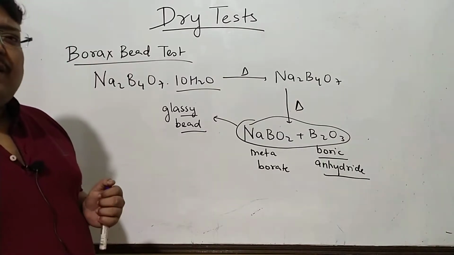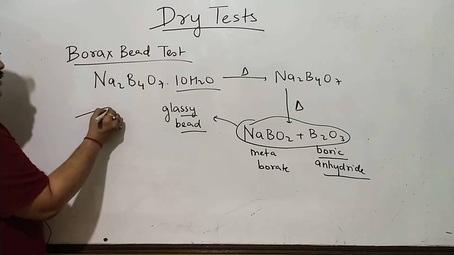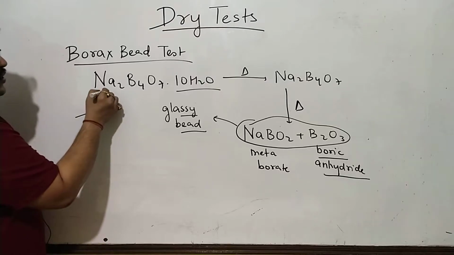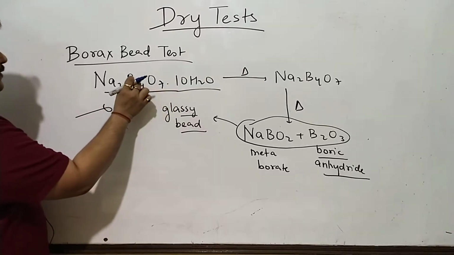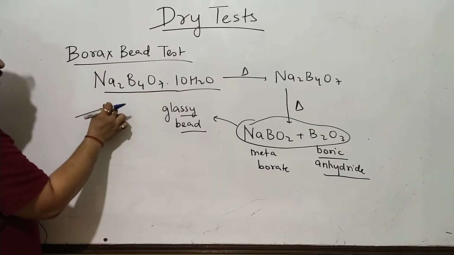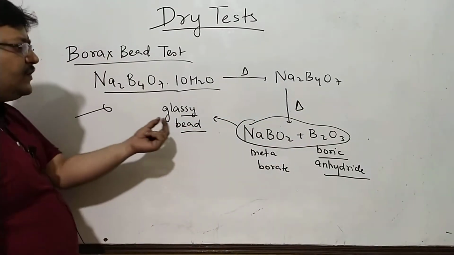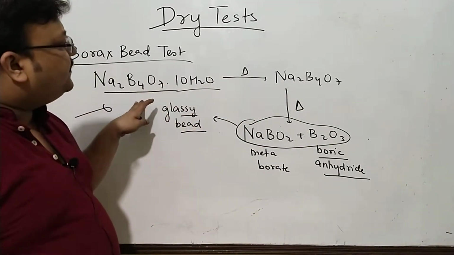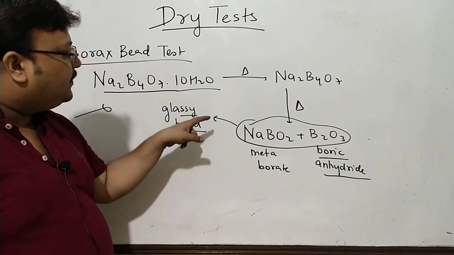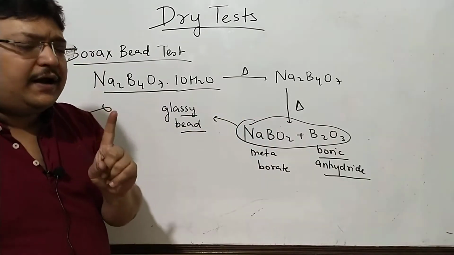Yet again you use a platinum wire here. That platinum wire is folded into a loop, and in this loop you attach a small grain of borax, which has a crystalline grainy structure. So you put a small grain or crystal of borax here, that when exposed to flame naturally on heating will swell. This will first of all lose its water of crystallization, and then it will swell up to give you a glassy bead. The glassy bead is because of both metaborate and boric anhydride.